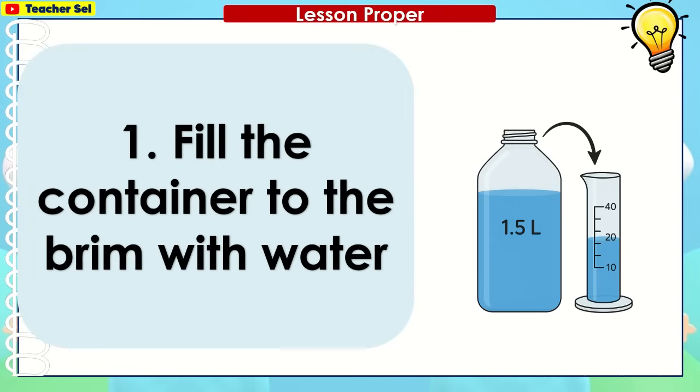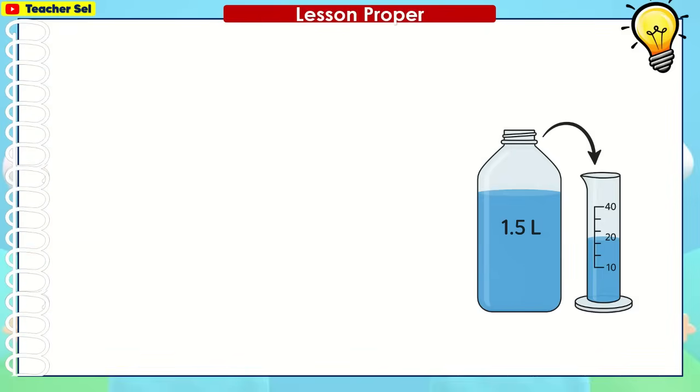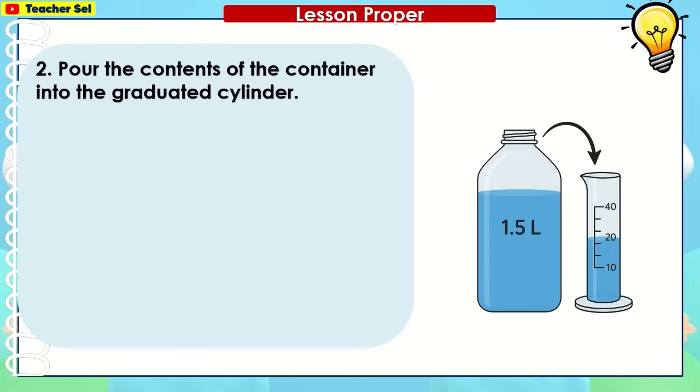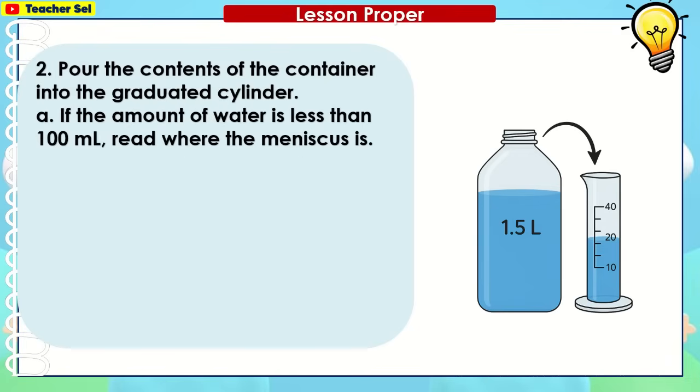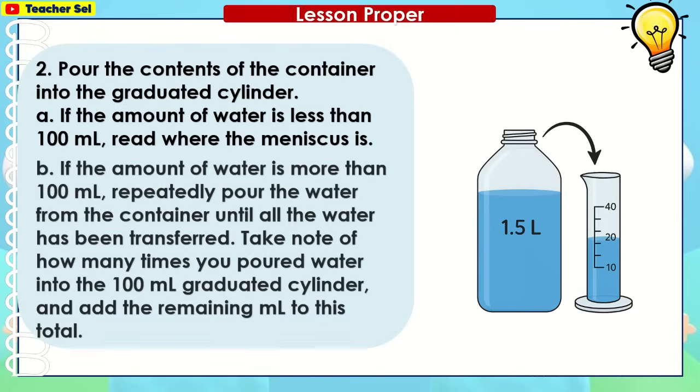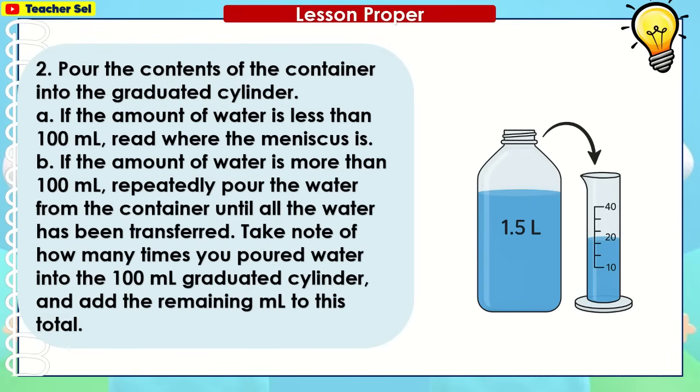Fill the container to the brim with water. Pour the contents of the container into the graduated cylinder. If the amount of water is less than 100 ml, read where the meniscus is. If the amount of water is more than 100 ml, repeatedly pour the water from the container until all the water has been transferred. Take note of how many times you poured the water into the 100 ml graduated cylinder and add the remaining ml to this total.